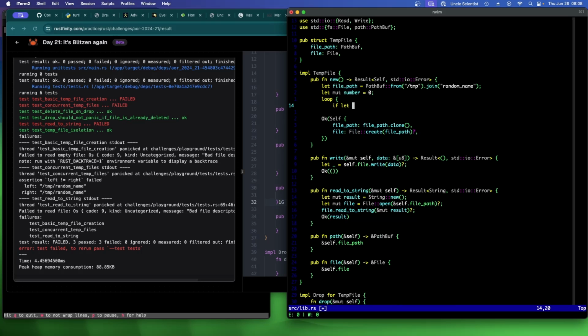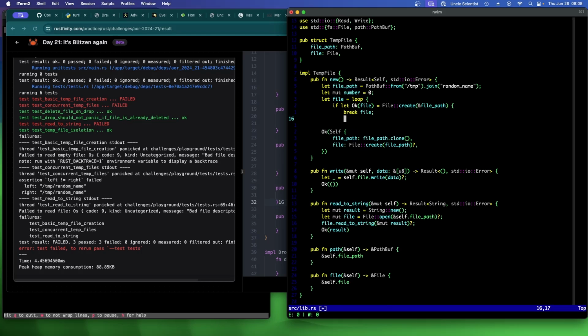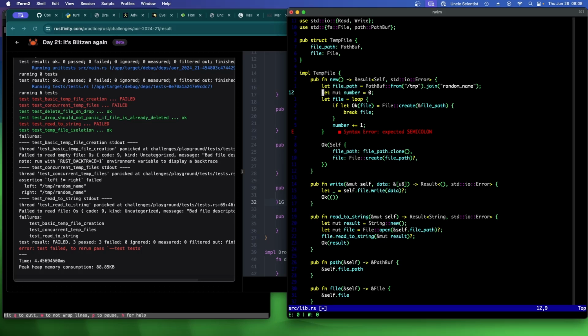If let Ok file equals file create file path, question mark. No, not question mark. Then break file. Otherwise, number plus equals 1. Oh, that's going to be a problem because I want to change that.